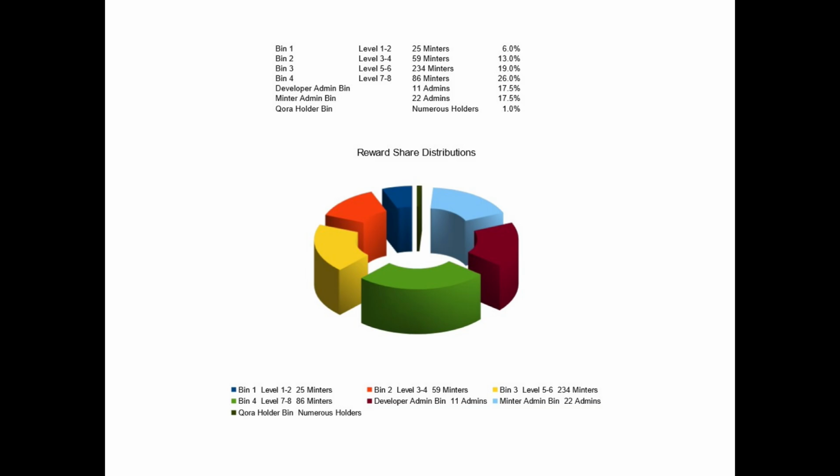The developer admins write most of the code, and they sign off on all the updates. So they get a strong allocation for that. And then the minter admins are basically the people who investigate and manage who gets the mint and who doesn't get the mint.